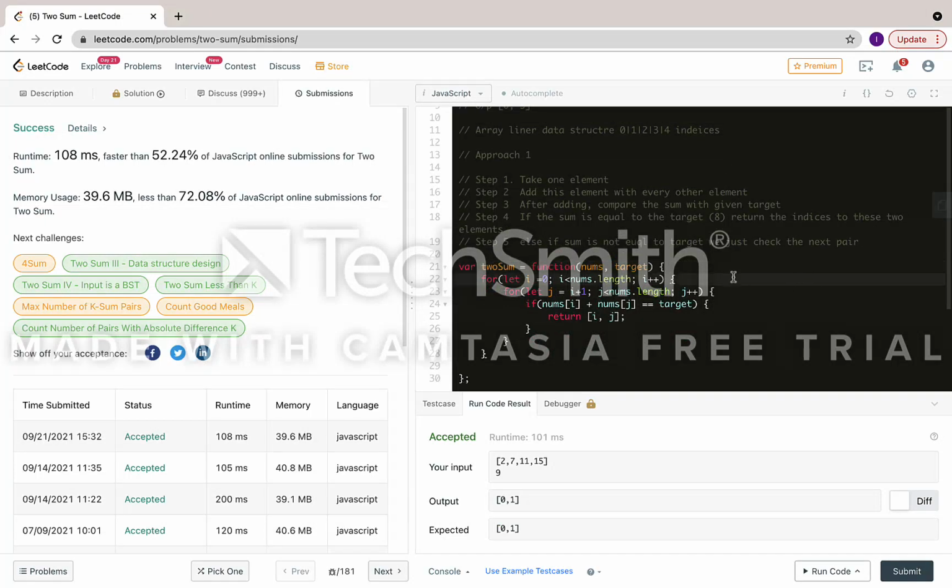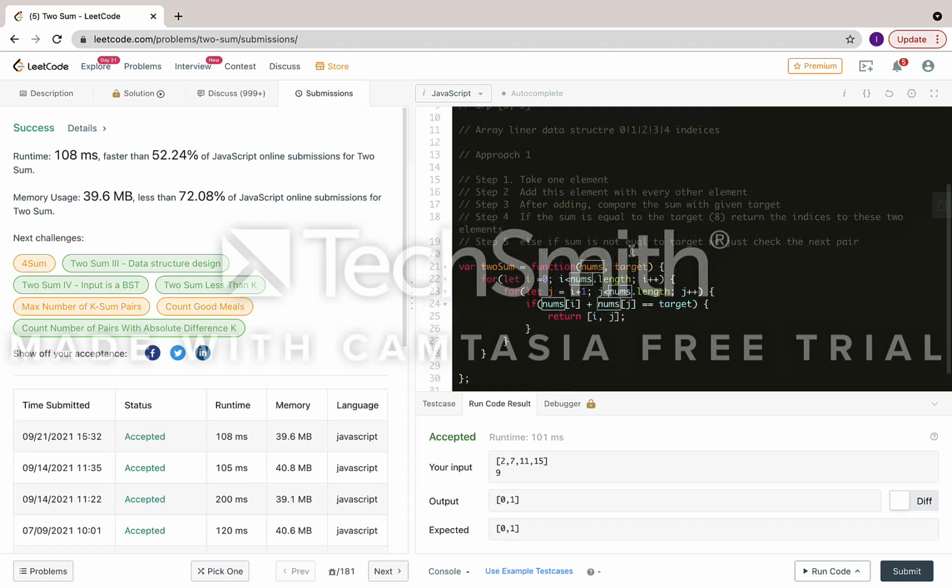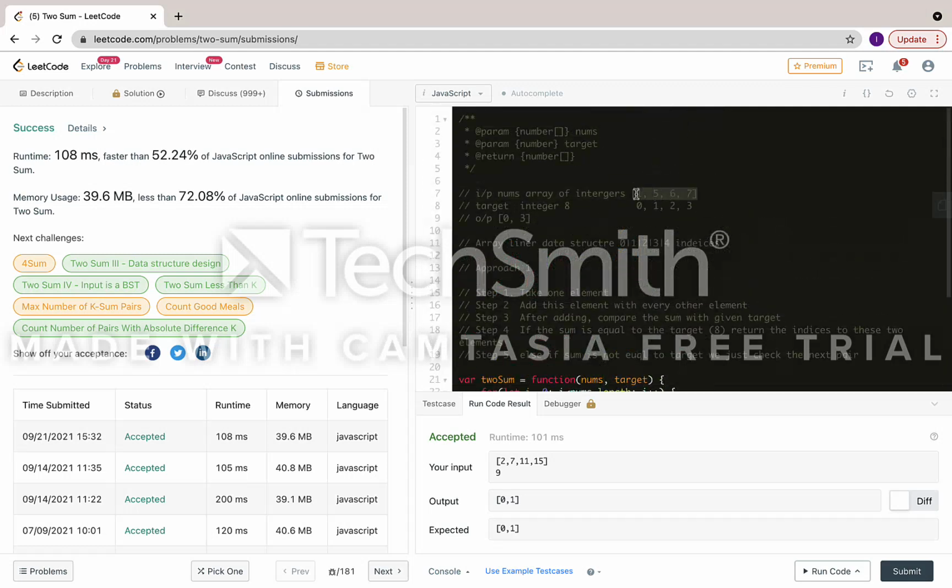But let's compare the time complexity and the space complexity. Let's compare the time complexity first. Let's say nums has n equal to 4 elements.